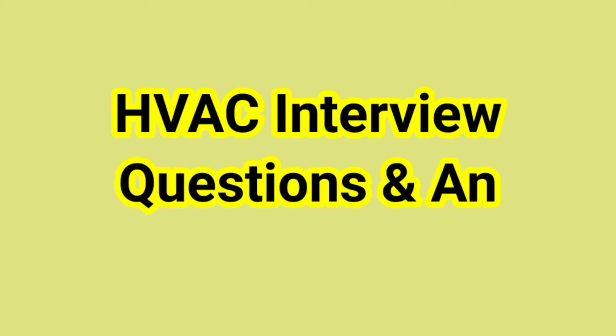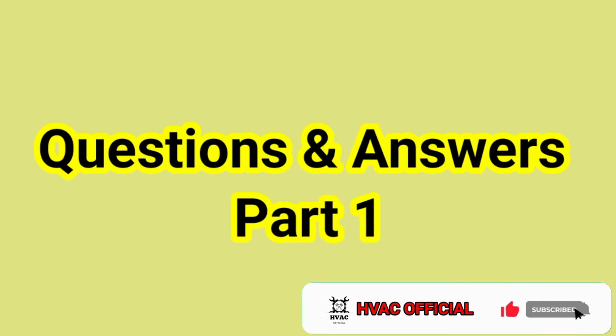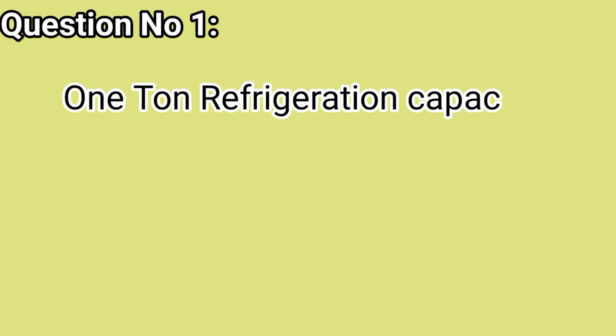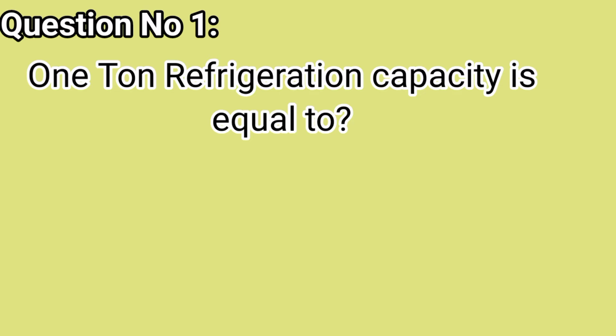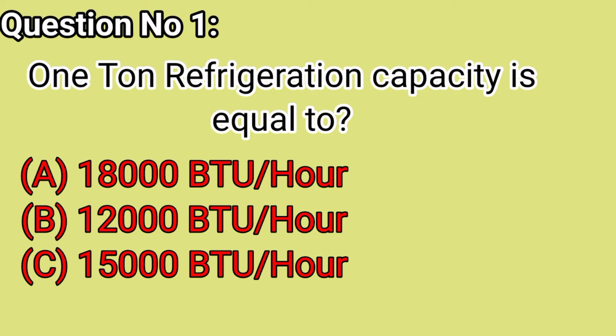HVAC Interview Question and Answers Part 1. Question number 1. 1 ton refrigeration capacity is equal to: A. 18,000 BTU per hour, B. 12,000 BTU per hour, C. 15,000 BTU per hour. Answer is B.